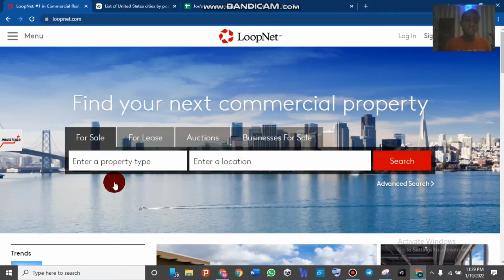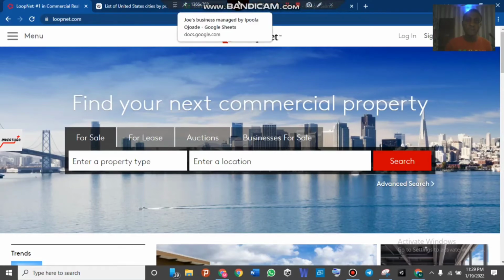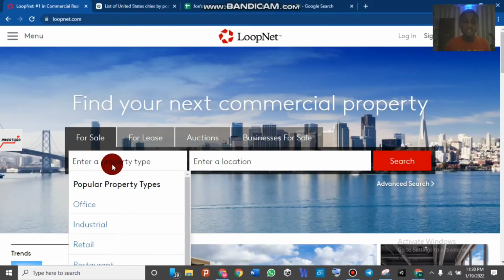So when you are here on loopnet.com, you just click on this Enter a property. Once you click on Enter a property, there is a drop-down menu that will show up. In this drop-down menu, you can see office, industrial, retail, restaurants, and other properties that are for sale on loopnet.com. So you just click on office.